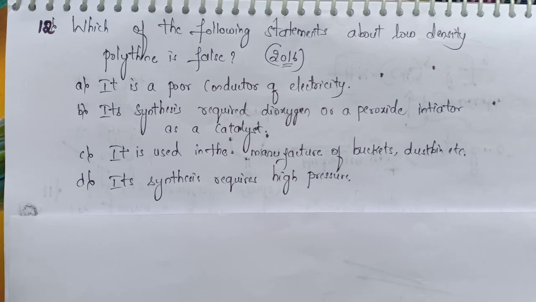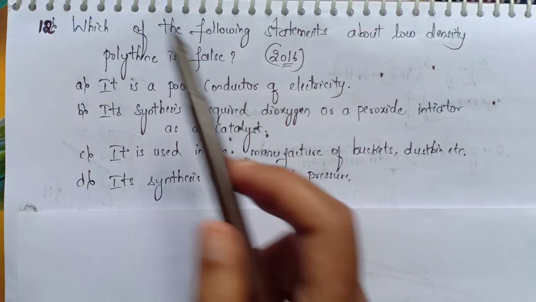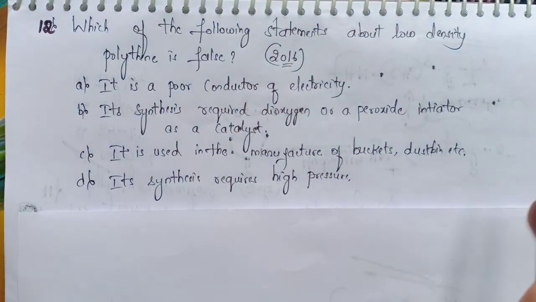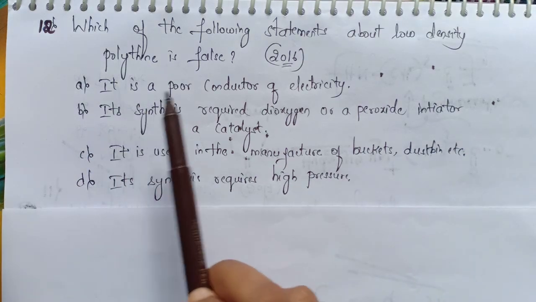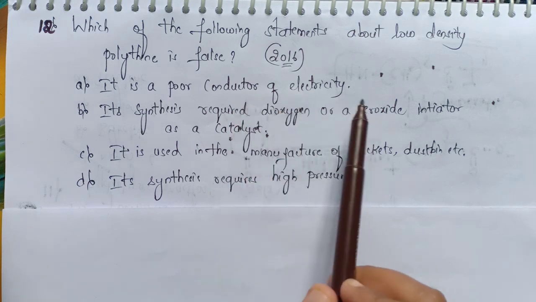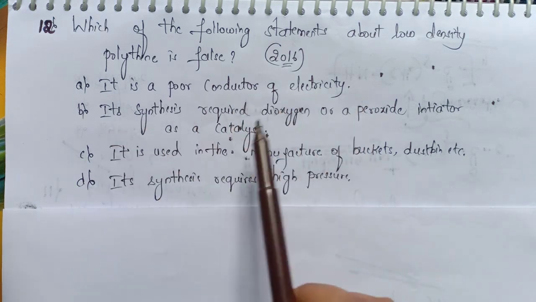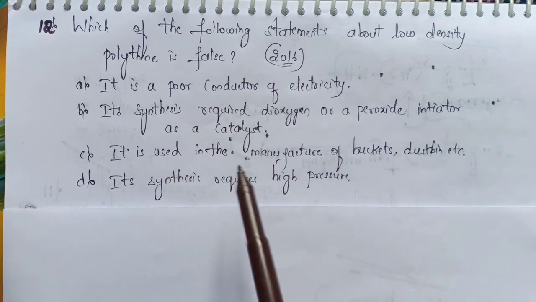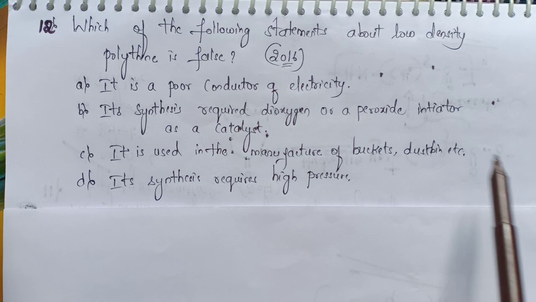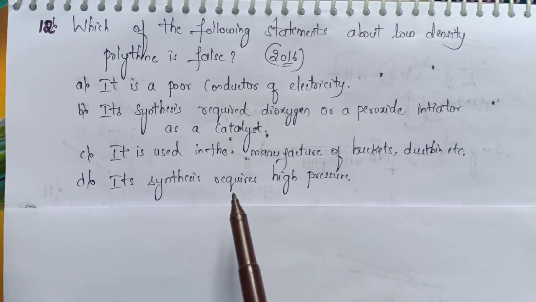The 12th question is, which of the following statements about low density polythene is false? This question was asked in the year 2016. They have given several options, so let's read it. Option A is, it is a poor conductor of electricity. Option B is, its synthesis requires dioxygen or peroxide initiators as a catalyst. Option C is, it is used in the manufacture of buckets or dustbins, etc. And option D is, its synthesis requires high pressure.